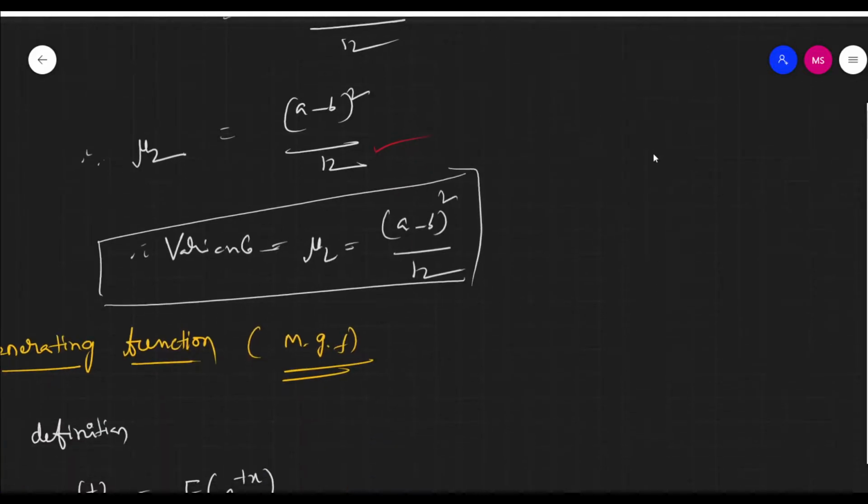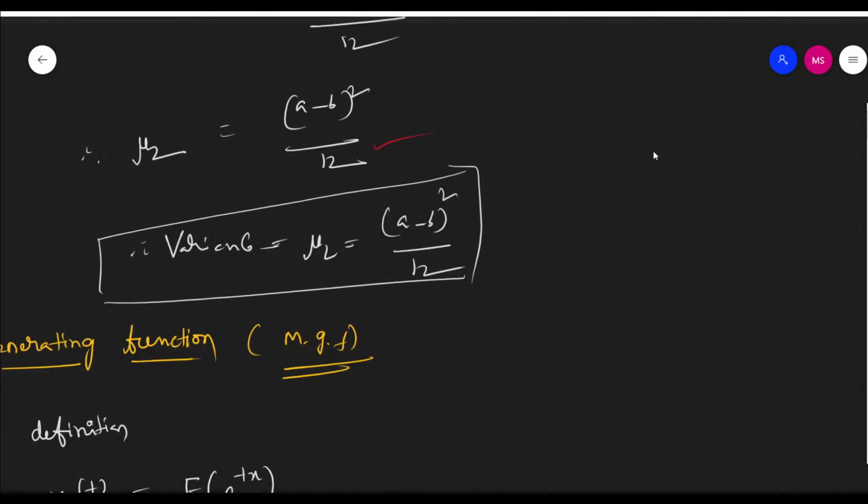So mu2 is equal to (a minus b) whole square by 12, and the variance of the rectangular distribution is equal to (a minus b) whole square by 12. It is a very simple formula. The mean is (a plus b) by 2, and the variance is (b minus a) whole square by 12, right?